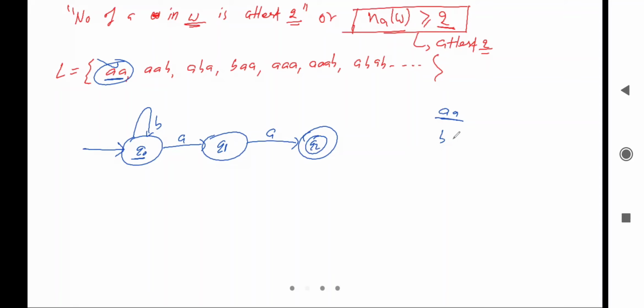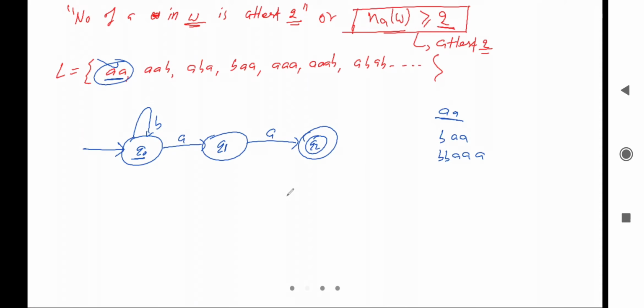Initially it can be b, after that aa or double a or triple a. Initially it can be double b, after that a's. So it is possible that in the starting there can be multiple b's or a single b. So this b loop is valid here.